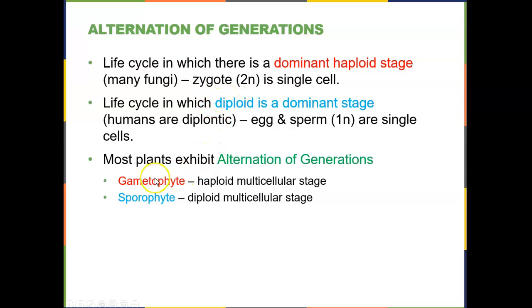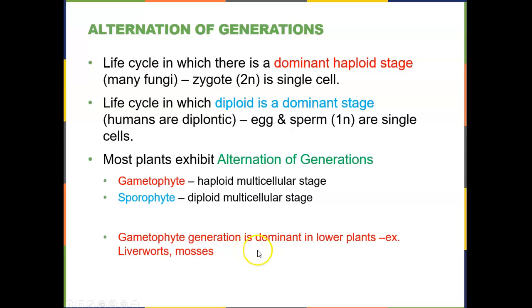So they do alternate between something called the gametophyte, which is their haploid multicellular stage, and their sporophyte, which is their diploid multicellular stage. But they exist for a good deal of time in both of these multicellular stages, where other organisms have one stage or the other where they are multicellular.